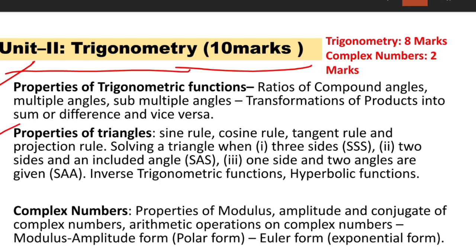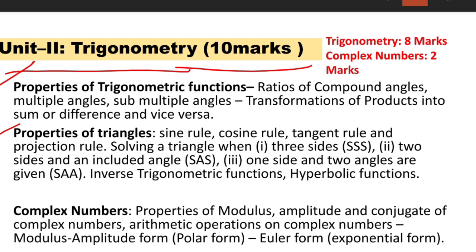And the properties of triangles consist of sine rule, cosine rule, tangent rule, projection rule, and solving of triangles like 3 sides are given, 2 sides and 1 angle are given, 1 side and 2 angles are given, inverse trigonometric functions and hyperbolic functions. Some of the complex number topics are properties of modulus, amplitude and conjugate of complex numbers, arithmetic operations on complex numbers.